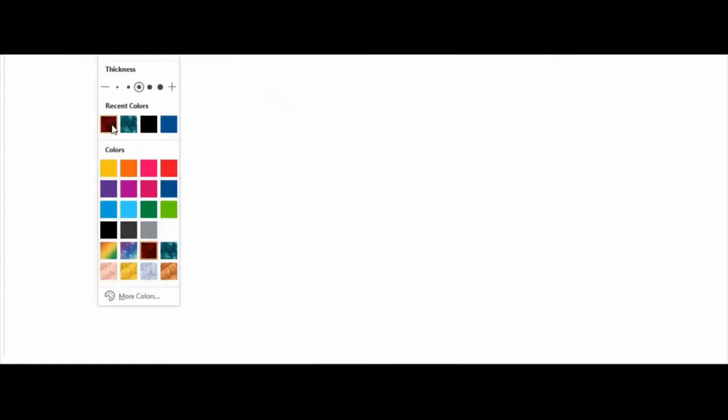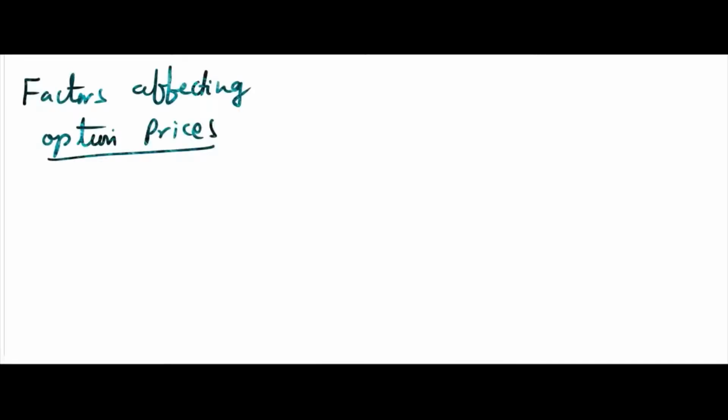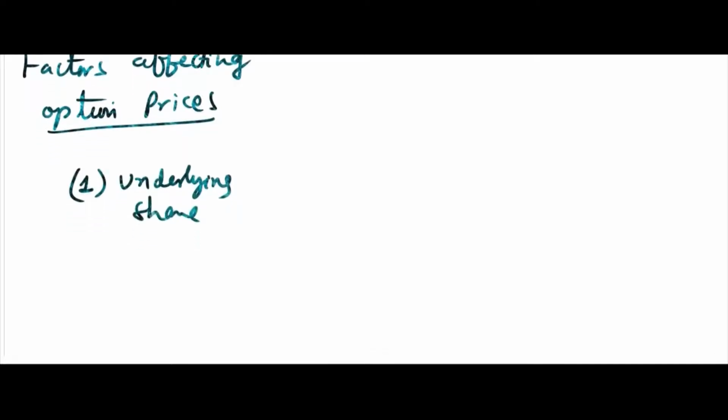Now in the next part we'll discuss the factors that affect option prices. Let me write the factors that affect the option prices. We'll see the 4 or 5 factors that affect the option price. If you want, I will take you to the website and I can show you. But remember, the main factors are the underlying share itself. Let me write the first one: underlying share. That means what? You have to explain. Let's think about this, then we'll go to others.